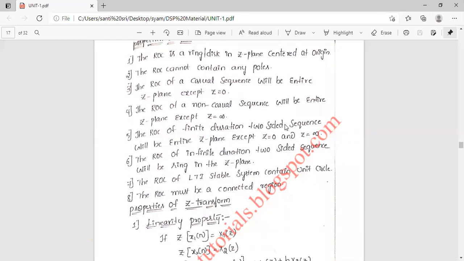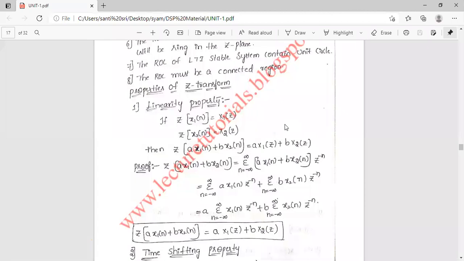Okay, next coming to the properties of Z transform. What are the properties of Z transform? We are already aware of these properties also: properties of Laplace transform, properties of Fourier transform, and properties of Z transform. So what is the first property of Z transform? Linearity property. What is meant by linearity property? A system is said to be linear if it obeys the superposition theorem as well as the homogeneity property.